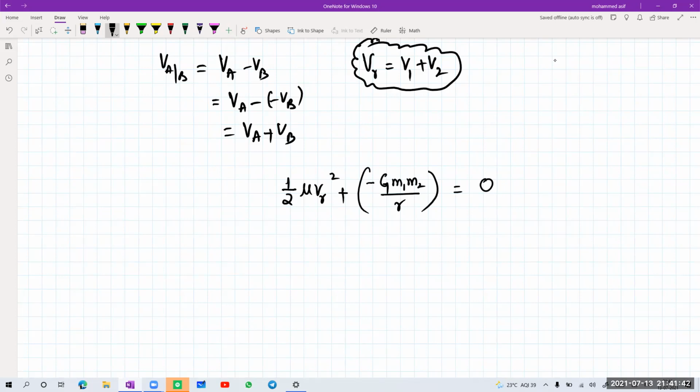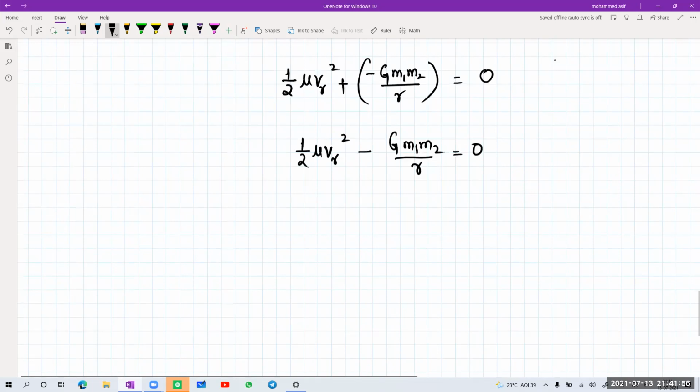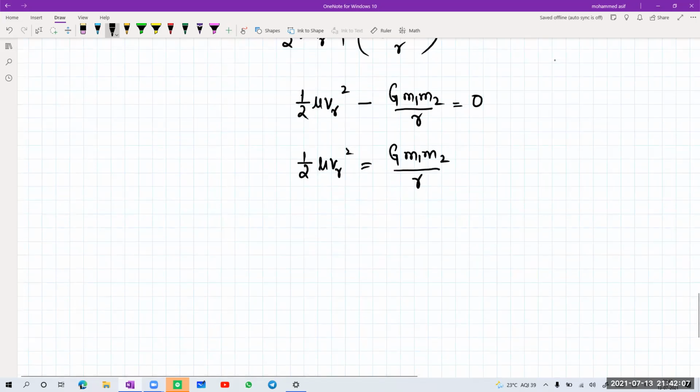And this will become how much for me right now? Initial kinetic energy of this is half into mu into VR square, minus capital G into M1 M2 divided by R, equal to 0. So I can write from this: half into mu into VR square will be equal to G into M1 into M2 divided by R.